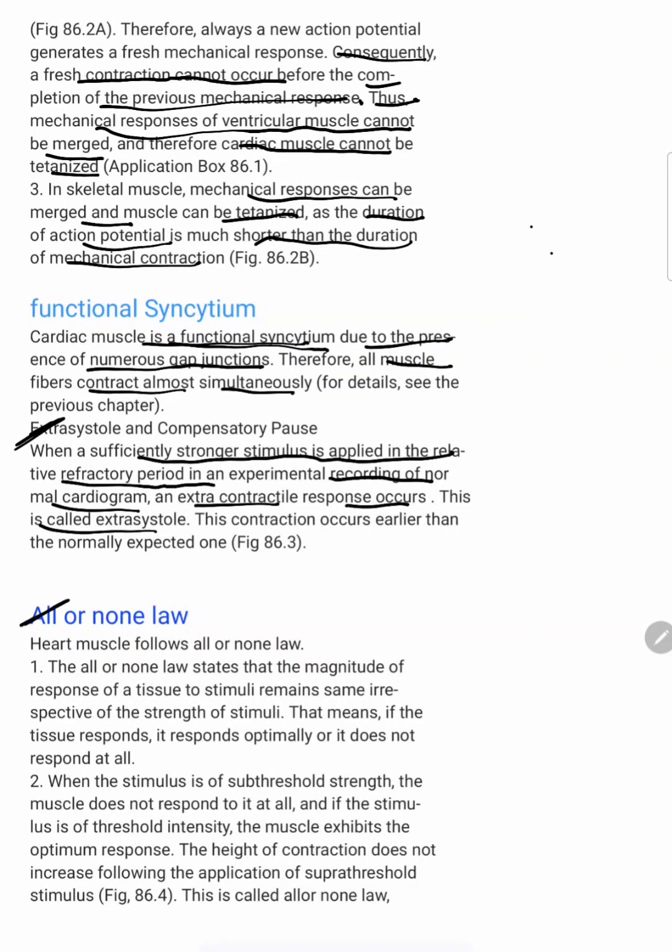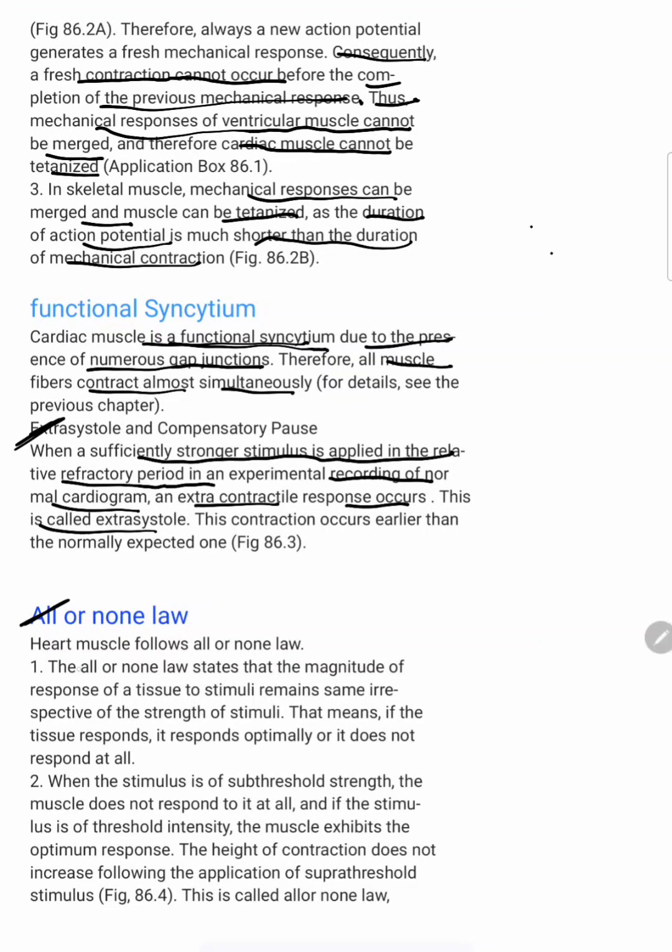Then the all or none law. The all or none law is one of the main specific properties of the cardiac muscle. See, all or none law, refractory period, functional syncytium, and the staircase phenomenon. These four you should know very thoroughly so that you can attempt them if they ask any question in the viva.